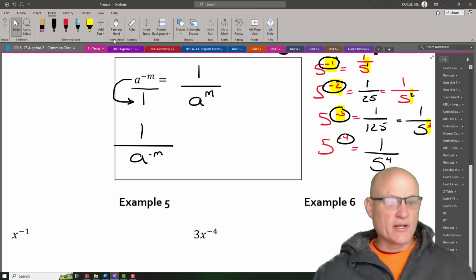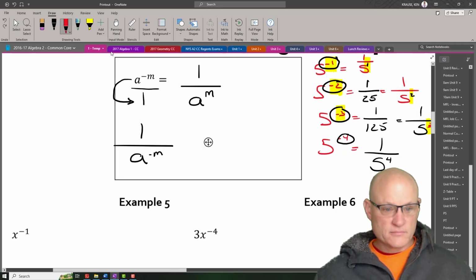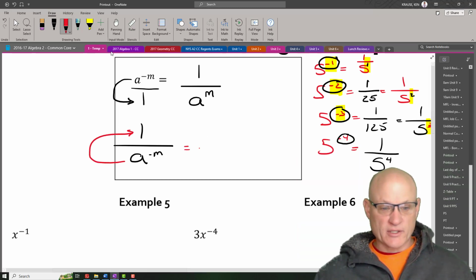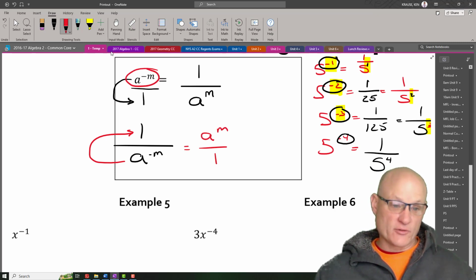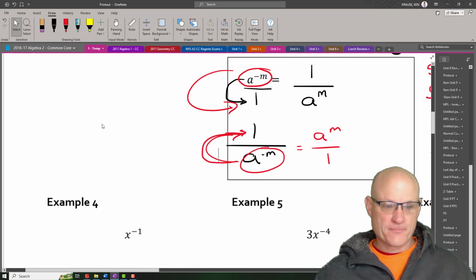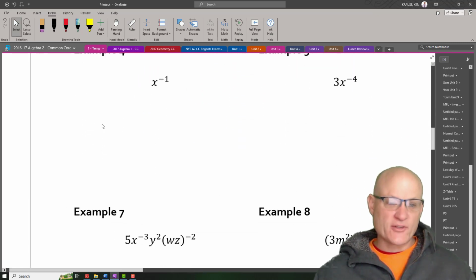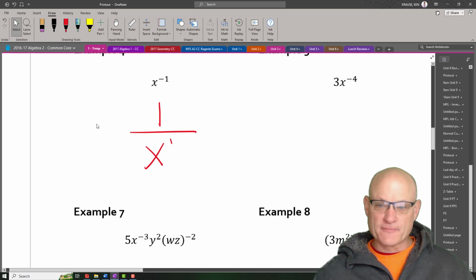If it's in the denominator and we have a negative exponent, what's going to happen is it's going to come to the numerator and become positive. So this will become a to the positive m over 1. So again, if it's in the numerator and it's negative, it goes down. If it's in the denominator and it's a negative, it goes up. It has nothing to do with being negative. So x to the negative 1 is really 1 over x to the positive 1. Now I don't really need that positive 1, but that's okay.